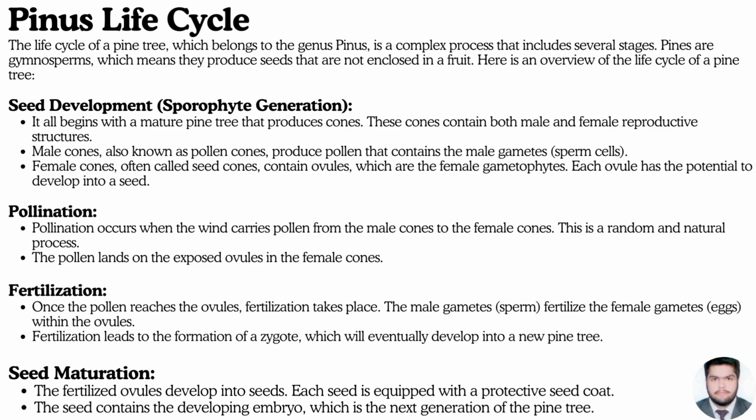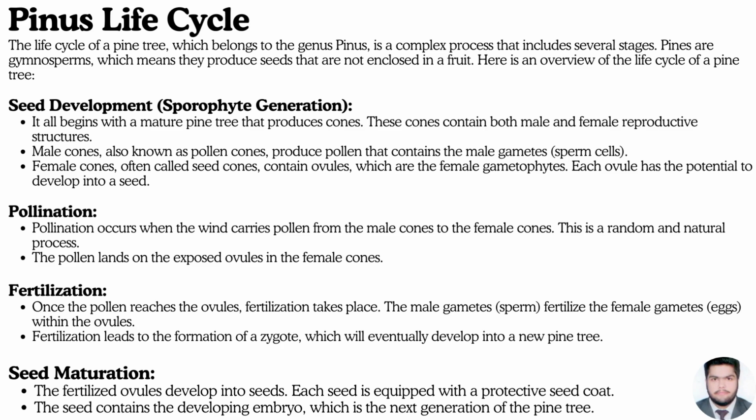Pollination. Pollination occurs when the wind carries pollen from the male cones to the female cones. This is a random and natural process. The pollen lands on the exposed ovules in the female cones.